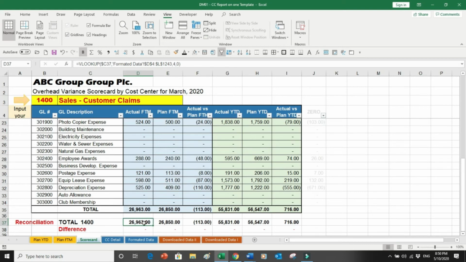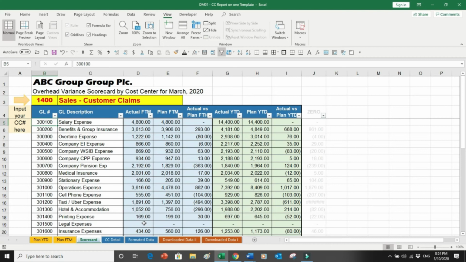So I'm comfortable here. When I issued this report the first time, I was very new in the company, and I got many benefits. The first benefit is that it became so convenient for the managers that they don't have to go into the 40 sheets and run around over here.